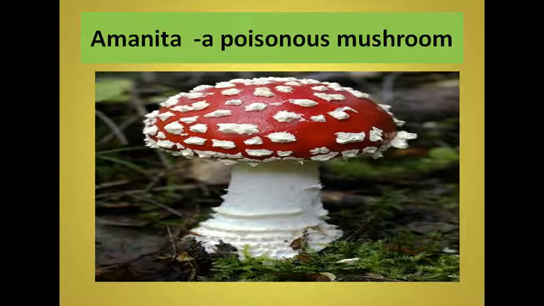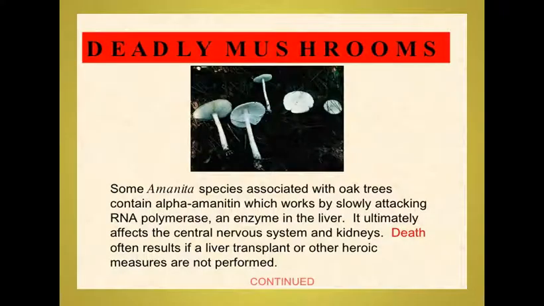Amanita is a very poisonous mushroom, and two of its species are especially common: the destroying angel, Amanita virosa, and the death cap, Amanita phalloides.